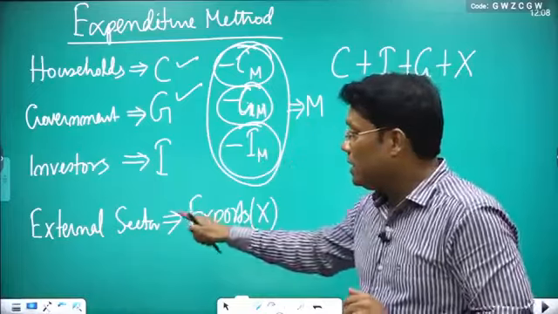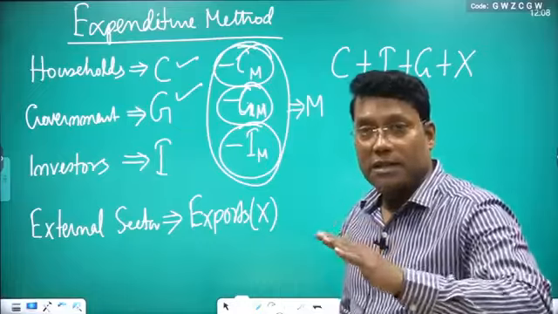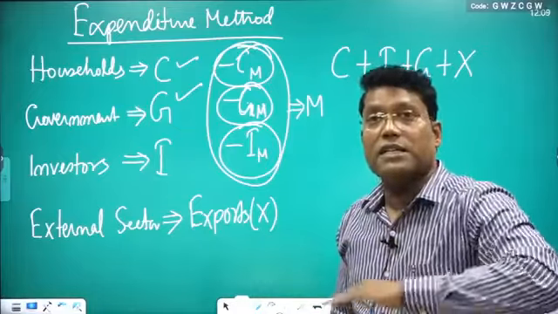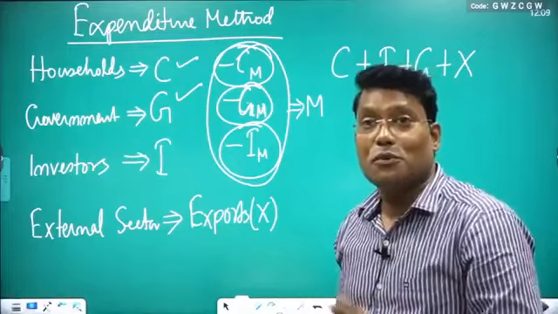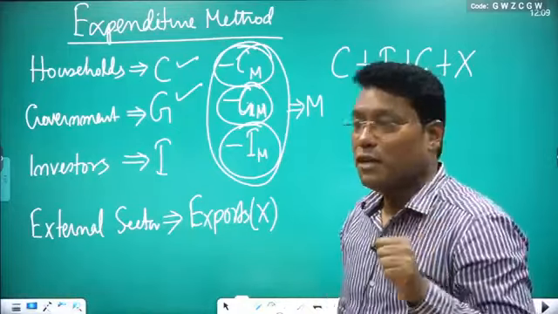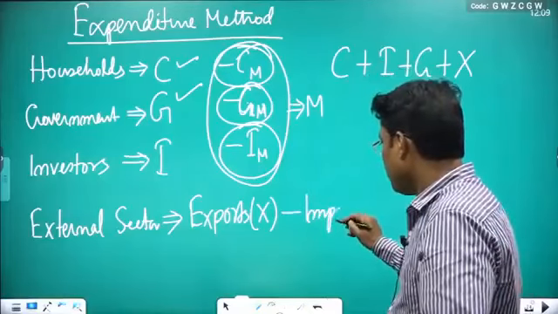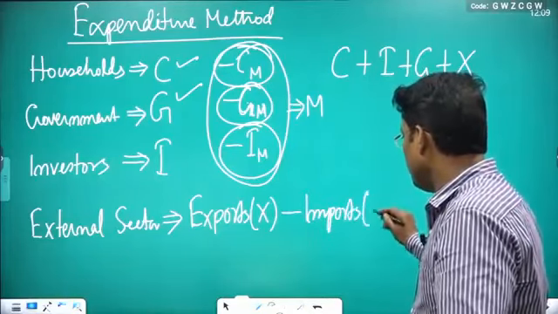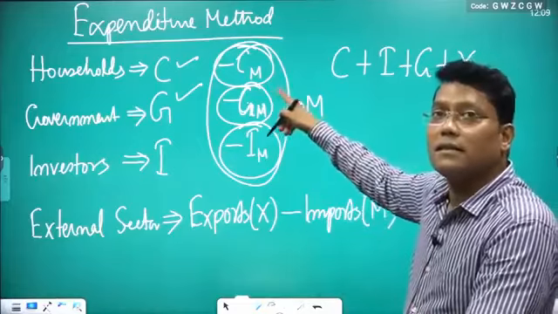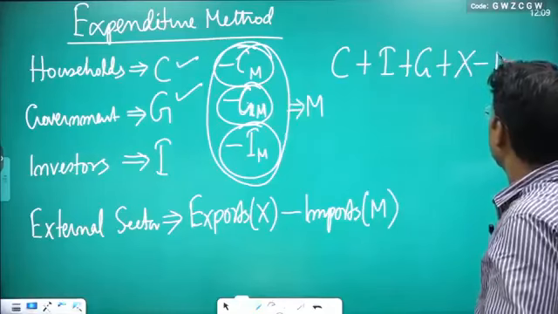Since we have taken the external sector separately, and the external sector represents the transactions between the home country and the rest of the world, and transactions include both selling goods and services and buying goods and services, here we are writing minus imports. Minus imports, in bracket we can write M. We are not doing it individually. Clear? That is one of the reasons. So we can write minus M.